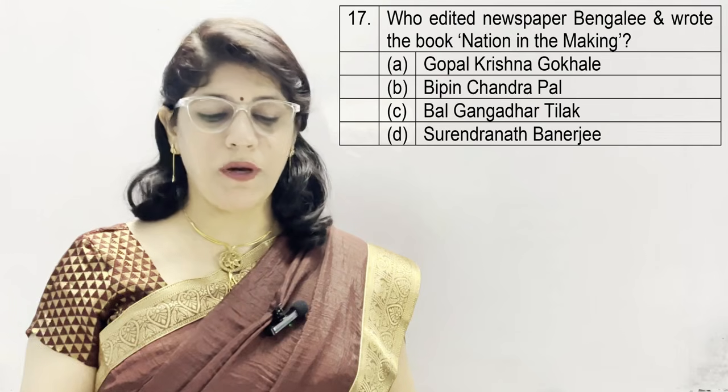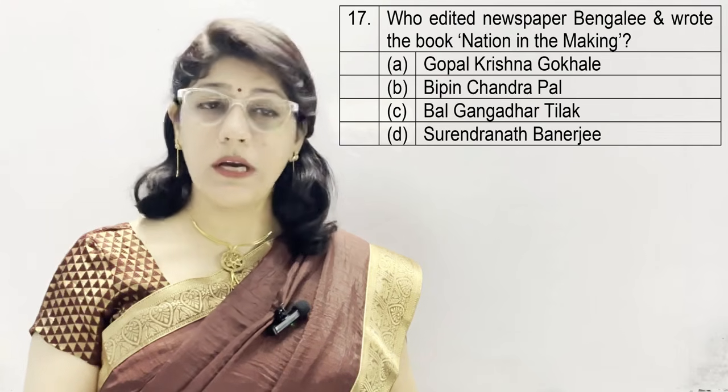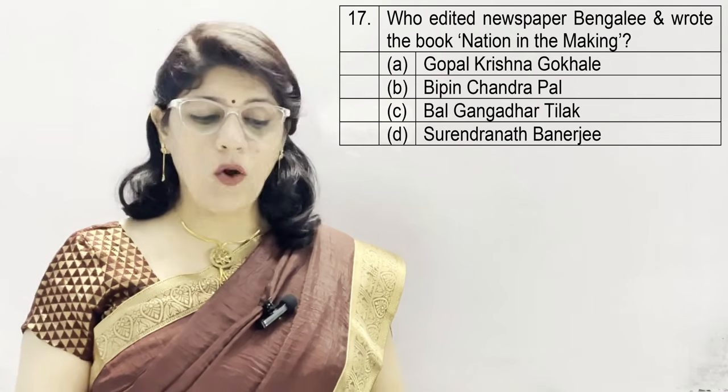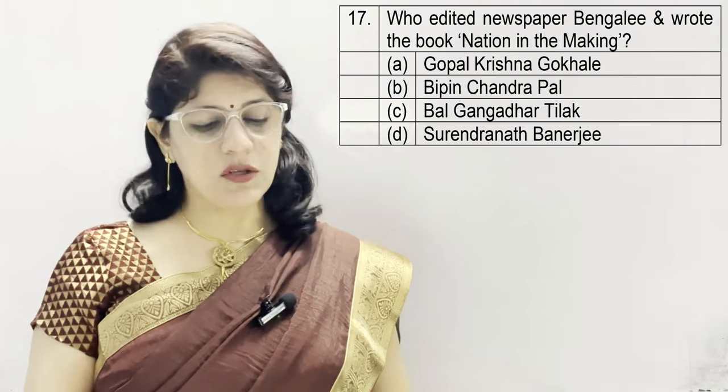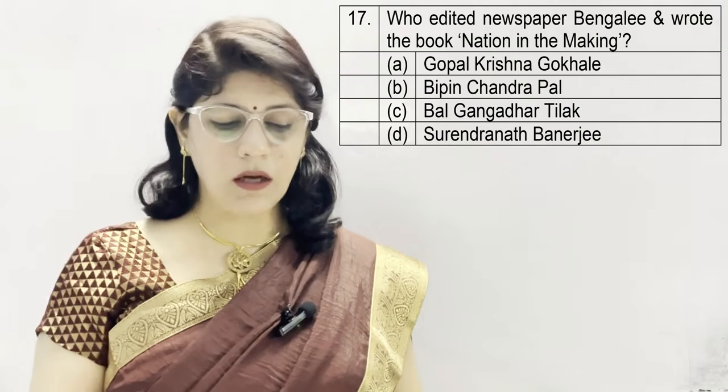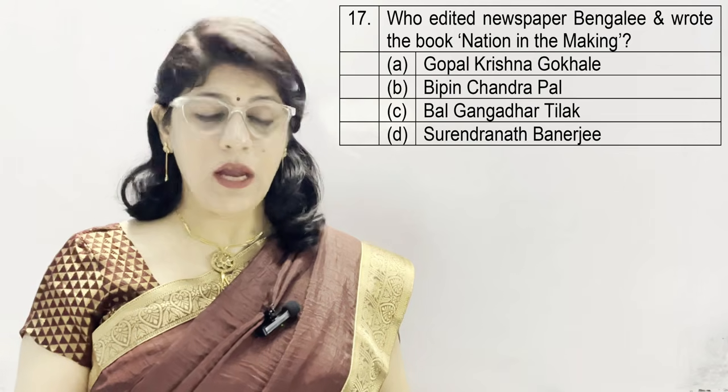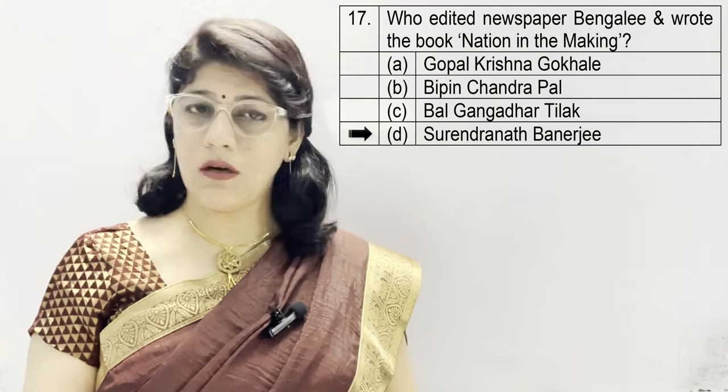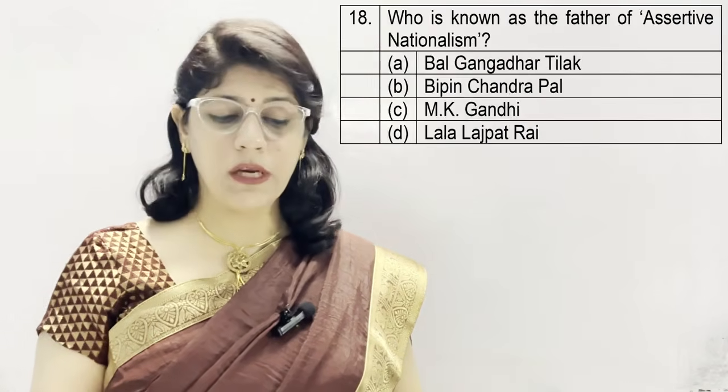Who edited the newspaper Bengali and wrote the book Nation in the Making? A. Gopal Krishna Gokhale, B. Bipin Chandra Pal, C. Bal Gangadhar Tilak, and D. Surendranath Banerjee. And the correct option is D, Surendranath Banerjee.